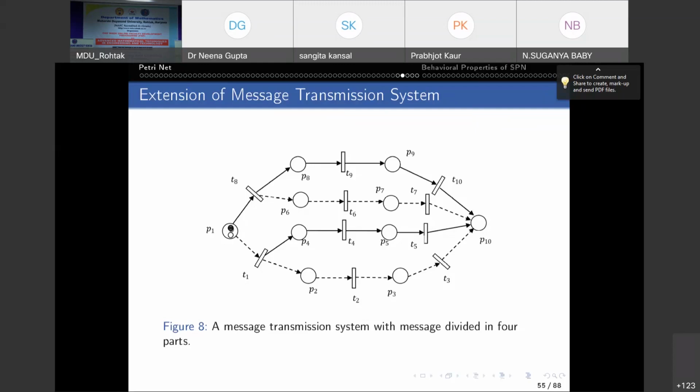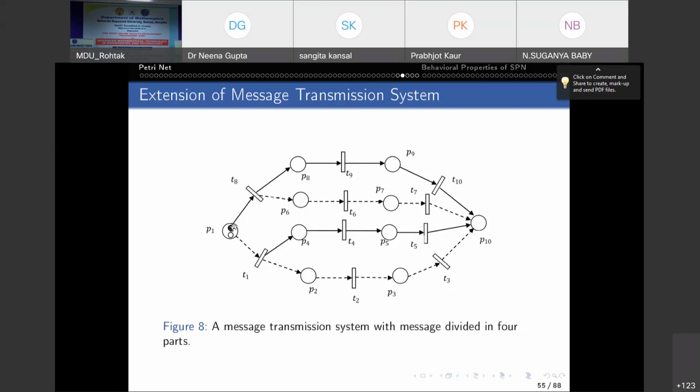Now the positive token, which is the first half of the message, enables the transition T8 because the positive token moves on the positive path. And the negative token, the second half of the message, enables the transition T1 because the negative token moves on the negative path. When T1 and T8 fire, the parts of the message are further divided into two parts.